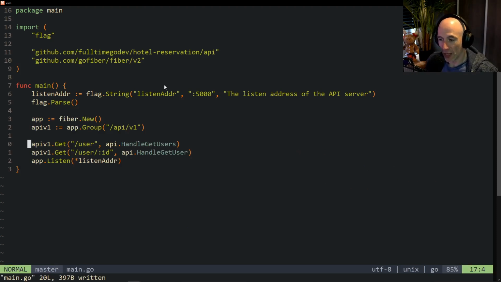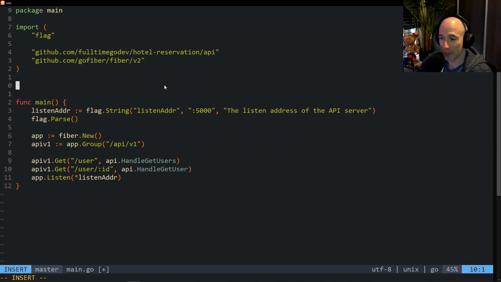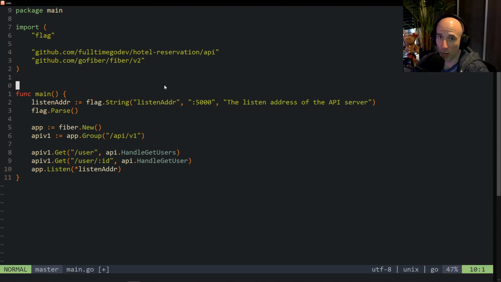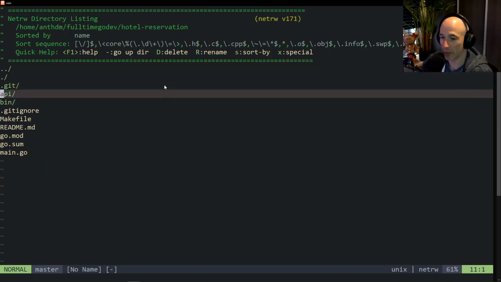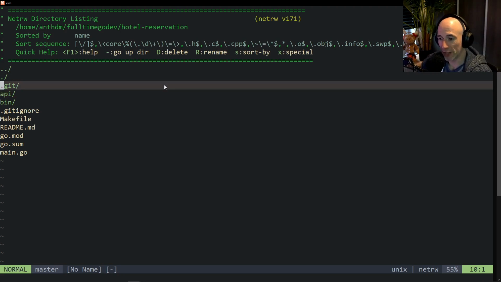Okay, the next thing. So of course, we're going to get users. We're going to get a user by ID. So we also need to have types, right? We need to have a type, right? So how are we going to organize that? We could make these types here in main, but that's going to be a problem, because then we cannot use them in our API folder, right? Here in our API project here, API folder, API module, then we cannot use it. We could also just say we're going to put them into API, but